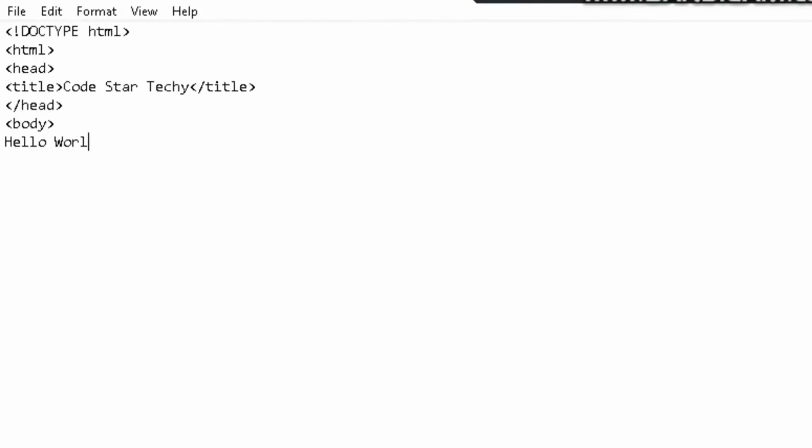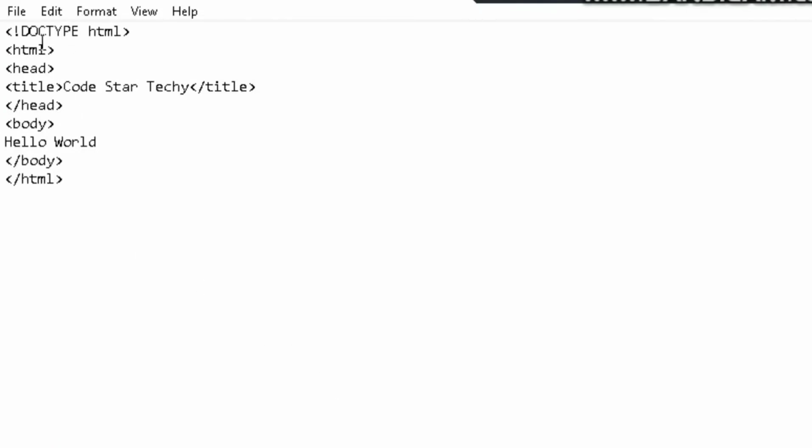I need not explain this, because if you see this code, you will understand automatically. As stated, the title should be Code Start Techie, so I put this inside the title tag, with <title> and </title>. See the syntax properly. And within <body> and </body>, I put this Hello World. Then close with /html.